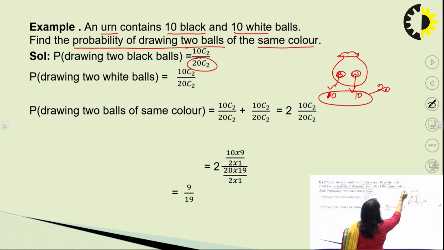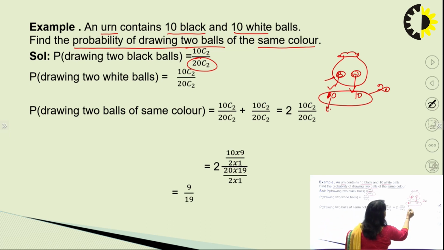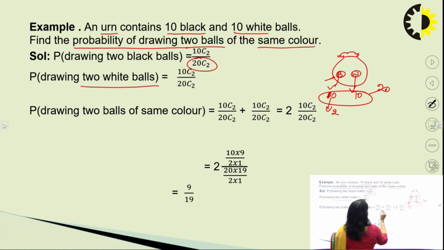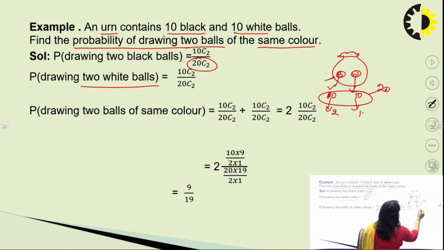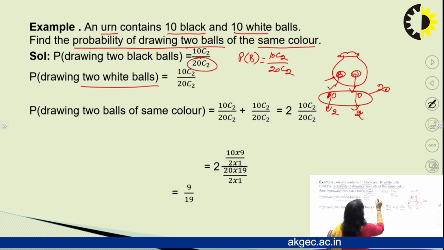So in case they are of the black color, that will be accounted from this particular side. So this will be 10 C2, because out of 10 you will be selecting 2. And similarly for white, you will have again 10 C2. So you have 10 C2 divided by 20 C2. So this is the probability of black and this is the probability of white.